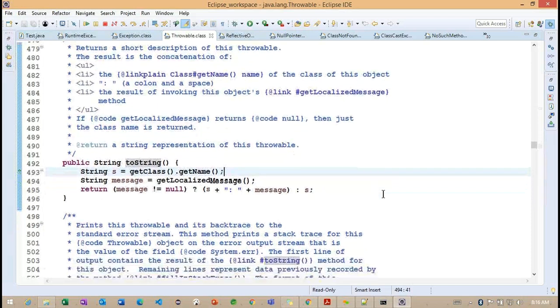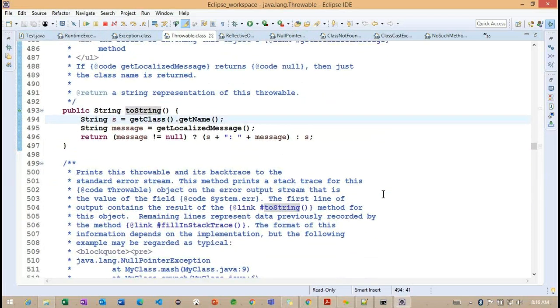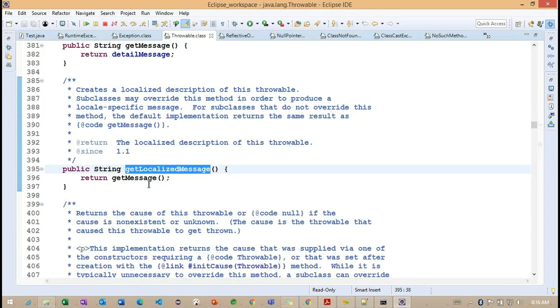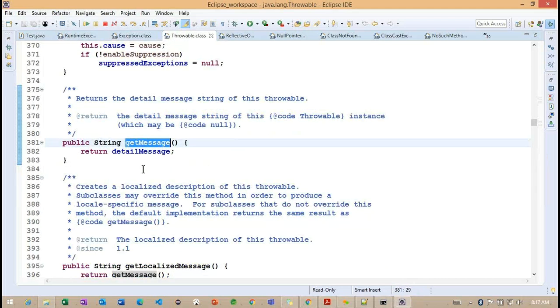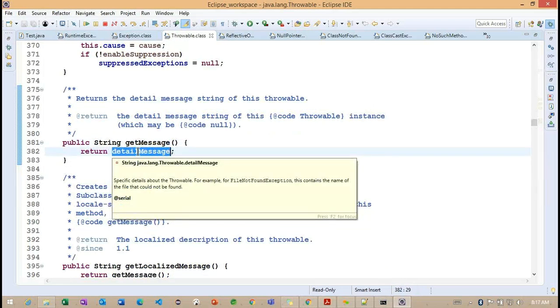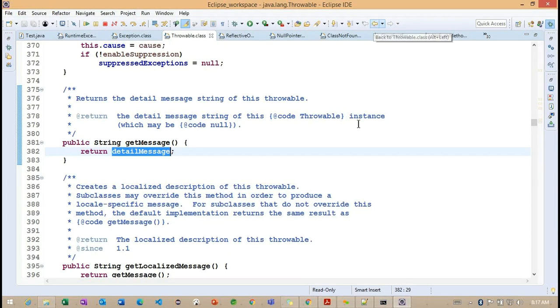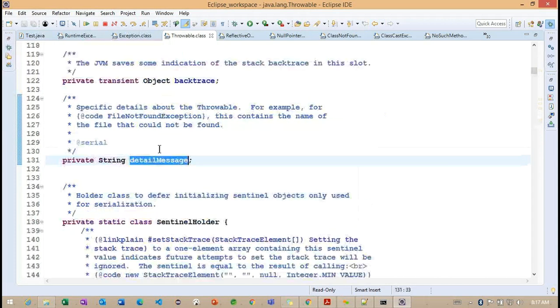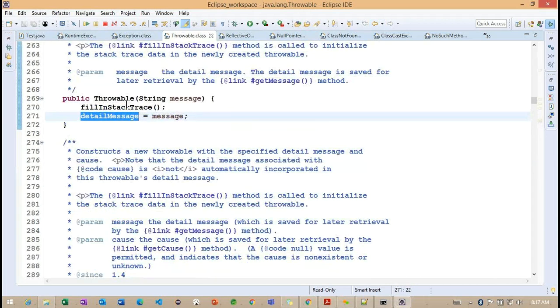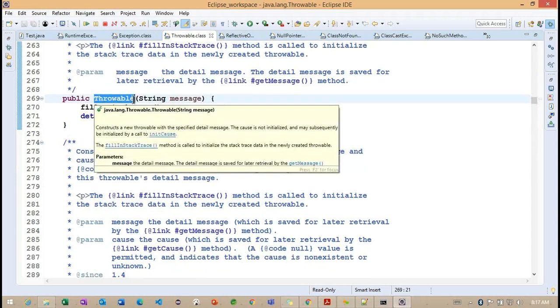Now you can observe what we are doing inside this toString here. We are calling getClass().getName(), and here we are working with the localized message. While creating this Throwable, the message is going to be set.